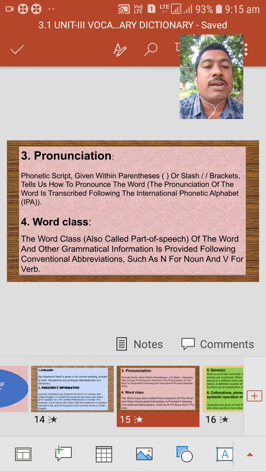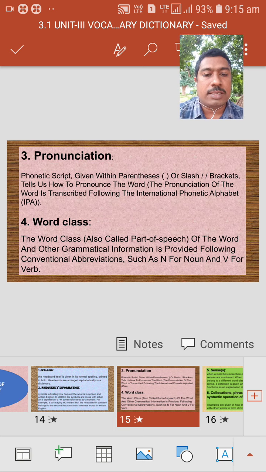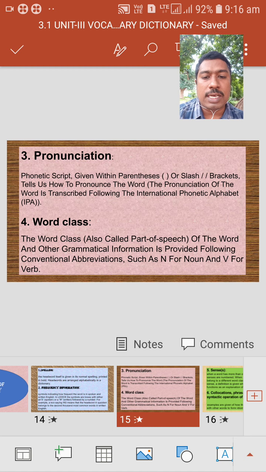The main reason we do not understand what they are speaking is pronunciation. So if we know the phonetics, we easily understand. The main use of the dictionary is pronunciation.